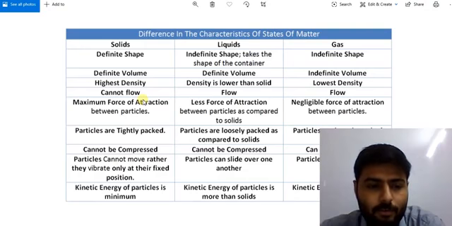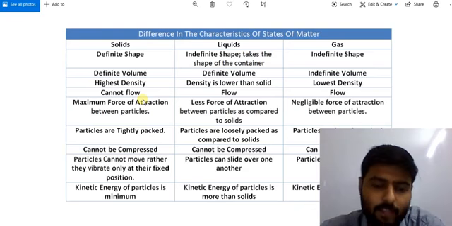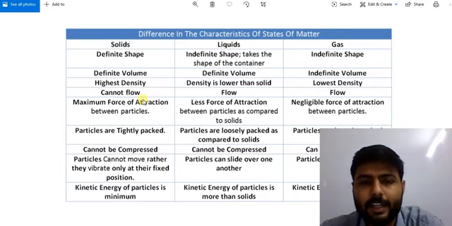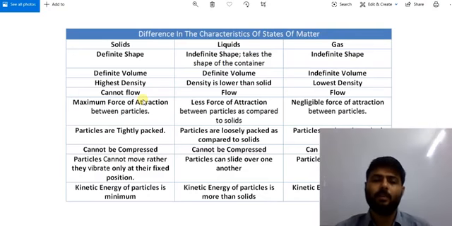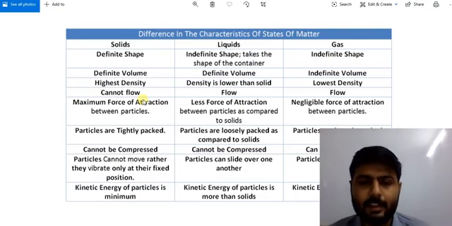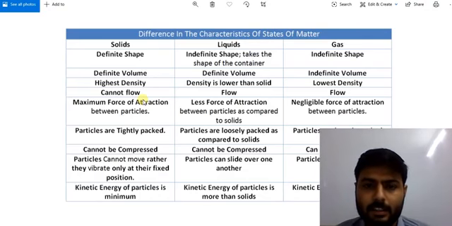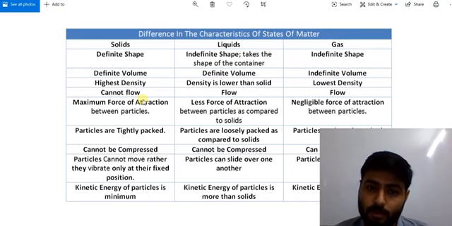Now we have the fifth point with us, the force of attraction between particles. We have seen in the characteristics or properties of matter that matter particles have force of attraction between them. So in solids they have the highest attraction force between particles.